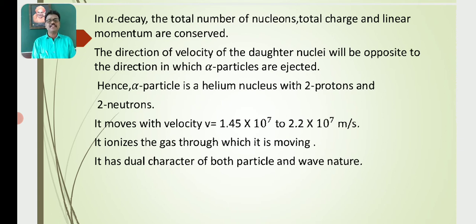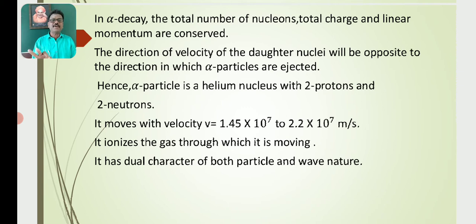So the direction of velocity of the daughter nuclei is opposite to that of the direction of the alpha particles which are ejected. Both are in opposite directions. So the net linear momentum after decay must be equal to 0. That must be equal to the total linear momentum of the system before decay.